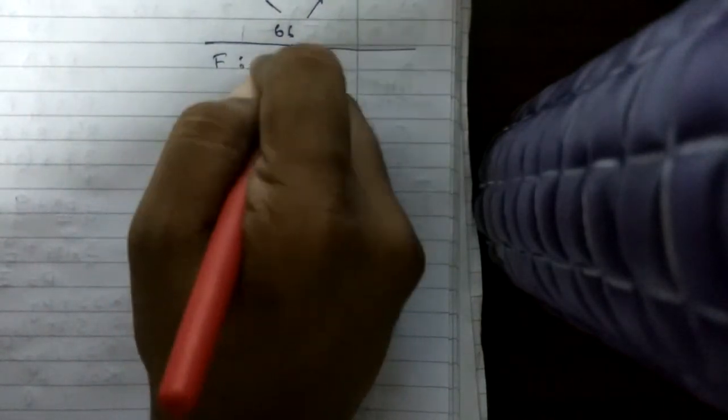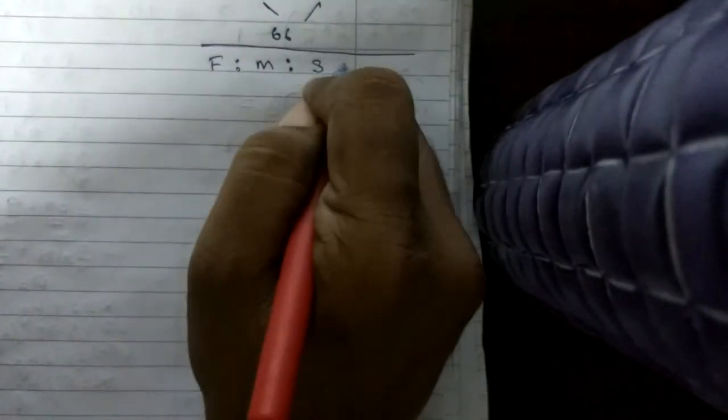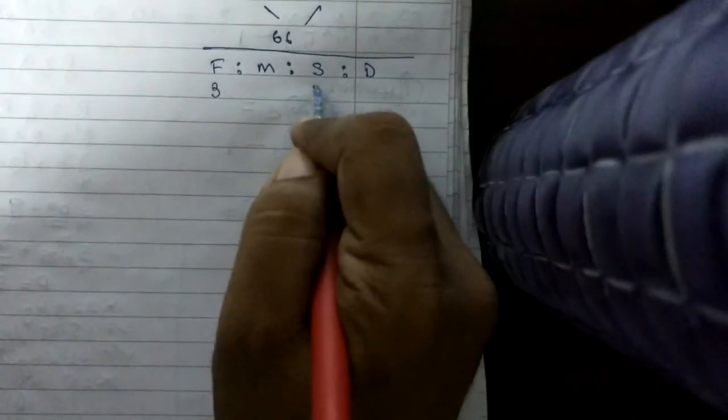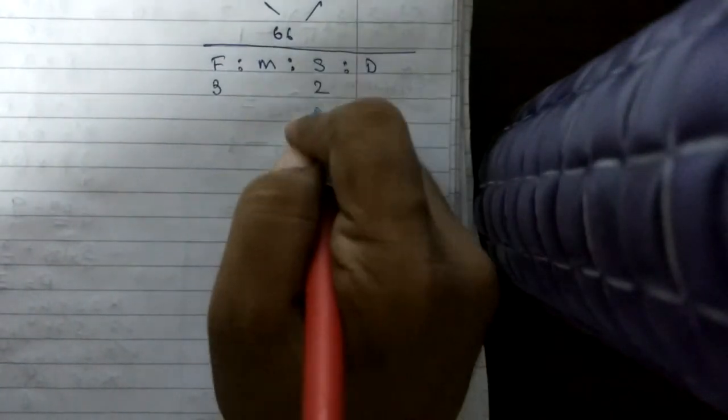A family consists of father, mother, son and daughter. Ratio of the weight of the father to the son. Okay, so father, mother, son and daughter. Now the ratio of the weight of the father to the weight of the son is 3:2. Father is 3 and the son is 2. Alright, the ratio of the weight of the son to the weight of the mother is 5:6. Okay, son's is 5 and mother's is 6.